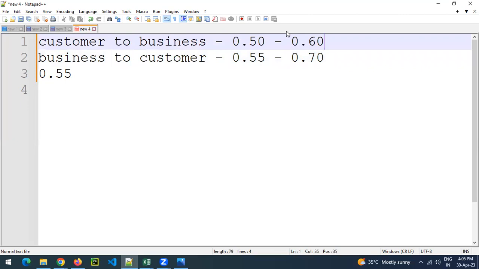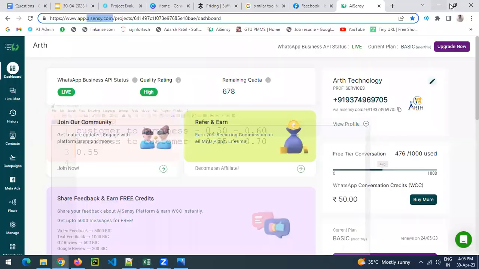This is just a random value I am writing, but approximately this is the starting charge. For actual charges, you need to refer to the WhatsApp documentation for the business API, which will be provided by these kinds of websites. For example, if you have registered with AI Sensei, they will provide you all the documents: if you are sending a message from India to USA as a business initiator, this will be the charge.